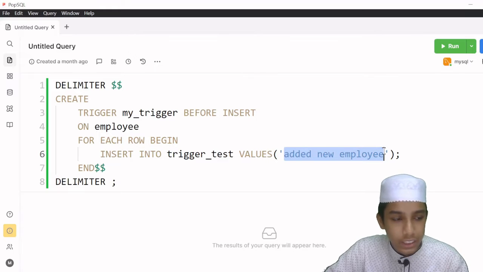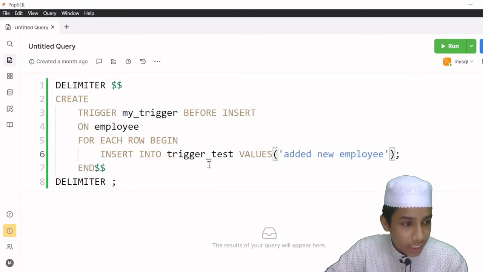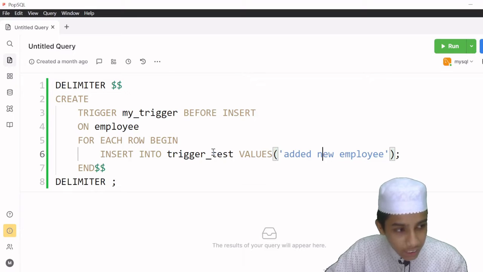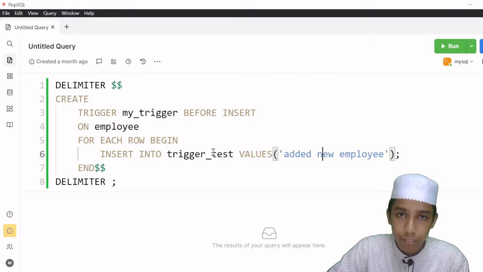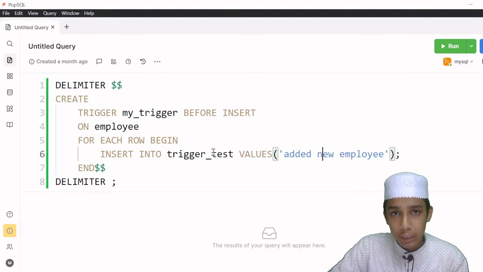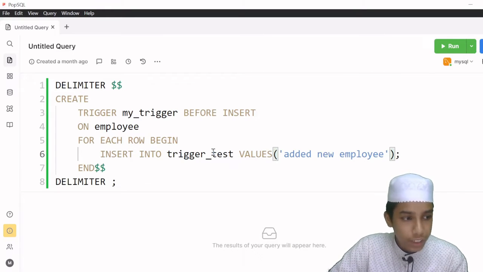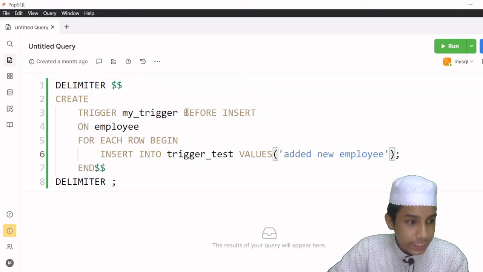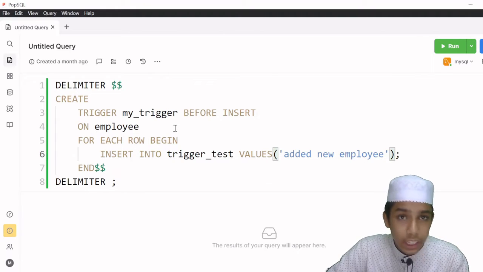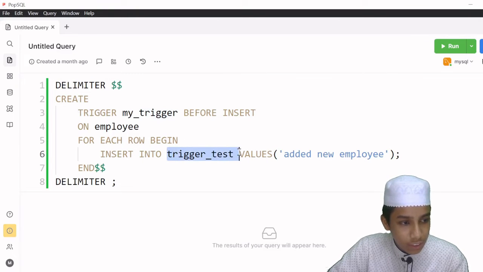It should have been inserted into the trigger test table first, then it should be inserted into the employee table. So let's say that we are inserting 5 rows in an employee table. Okay, so we are saying that before insert on the employee table, for each row begin, every row has to be inserted into this trigger test table. So I should get this message added new employee.